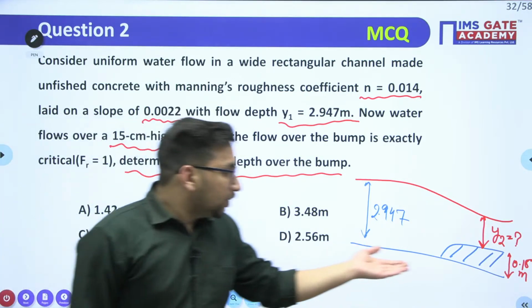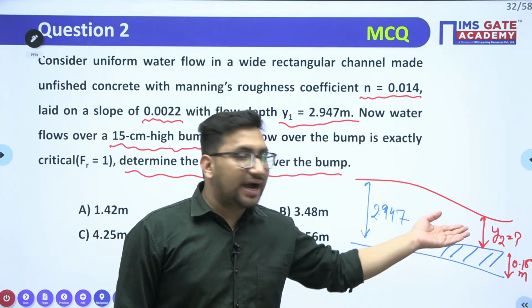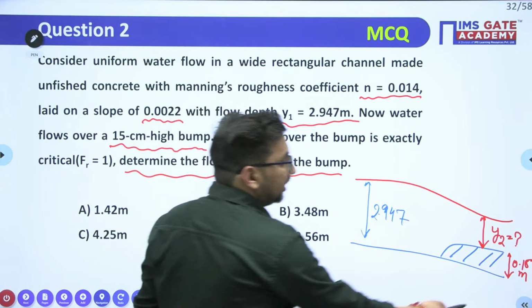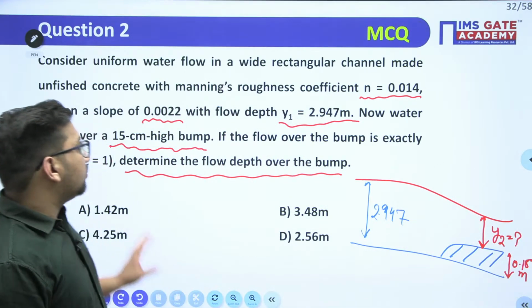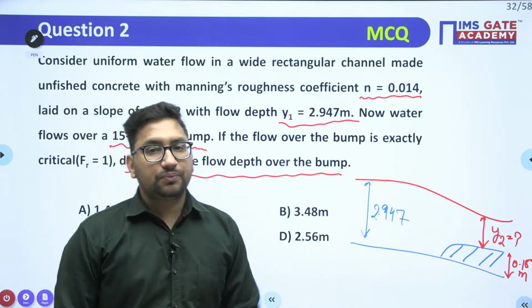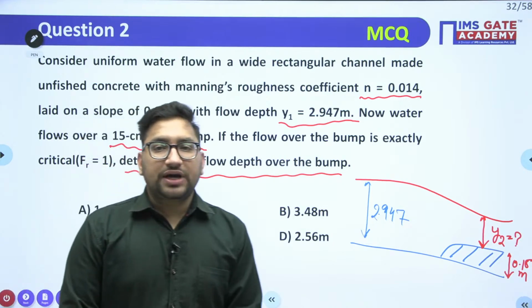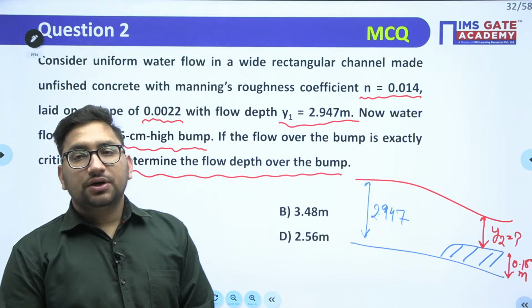And this bump, you have increased up to a height such that there is a critical condition at this particular section. That is given to you, right? You need to find out that Y2 value now. Tell me how you can proceed.